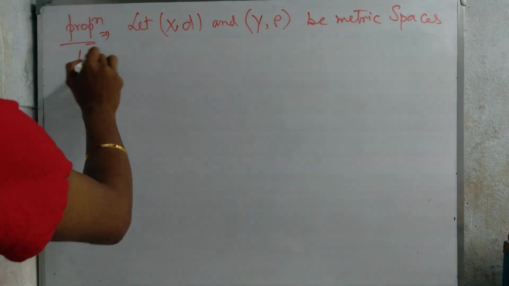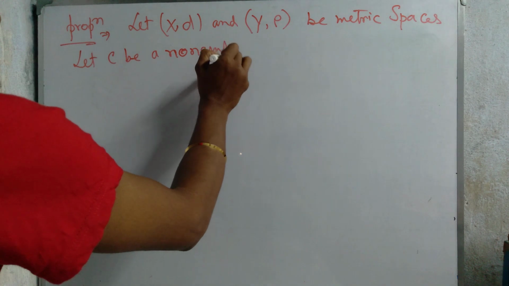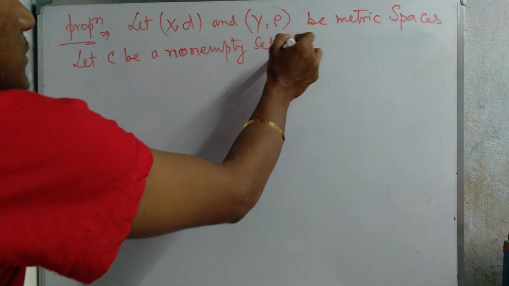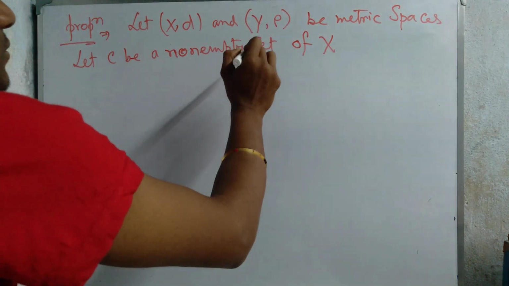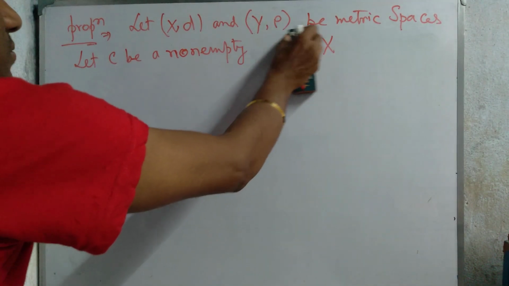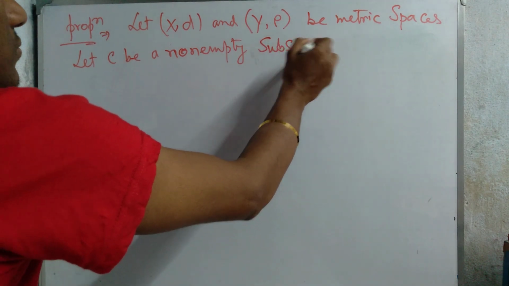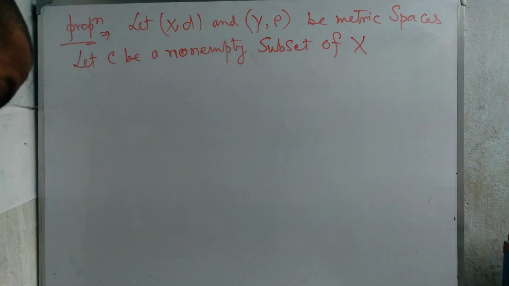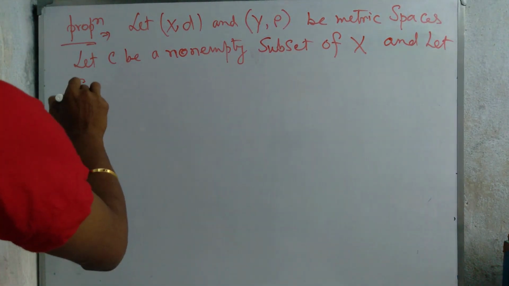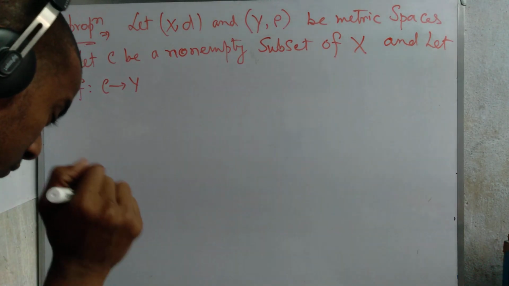Let C be a non-empty subset of X, and let f: C to Y be a Lipschitz mapping.